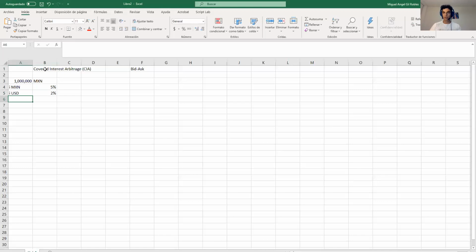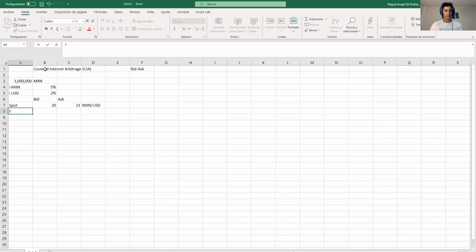Then we need to have the spot rate. That will be the spot rate of today. And for today, we will have 2 quotes. One will be the bid and the other one will be the ask. So we need to be careful in here. So first, maybe the bid, I don't know, maybe 20 pesos per dollar. That will be the spot today. I can simplify it if I just write in here that this is pesos per dollar. And the ask is always more expensive. The ask, let's say it's 21.